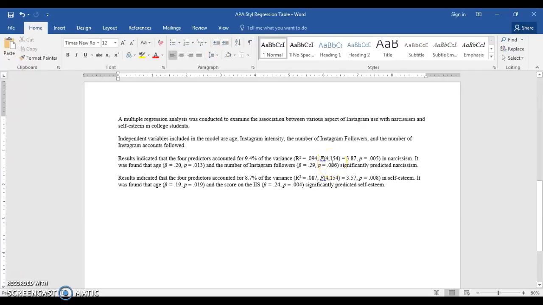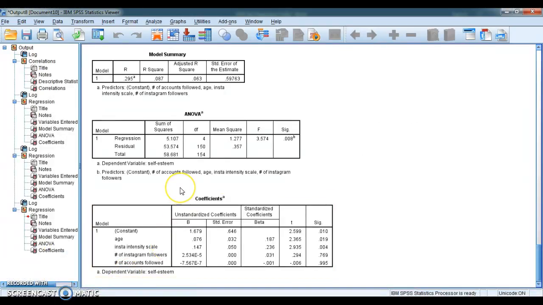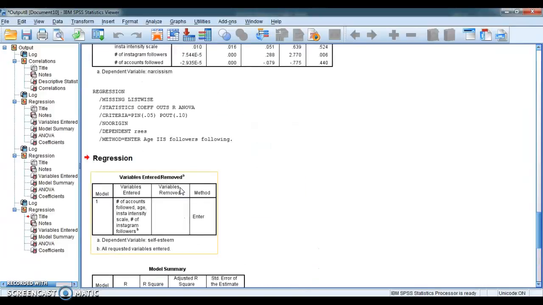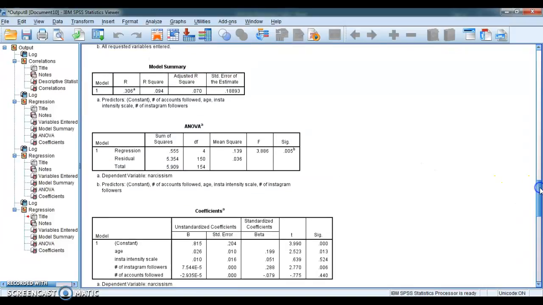Just let me scroll back and show you where to get the degrees of freedom in our output. So I'm going to go up to our narcissism analyses here, and you'll see under the ANOVA table your degrees of freedom. Okay, you'll report the first number here, 4, followed by the 154 here.